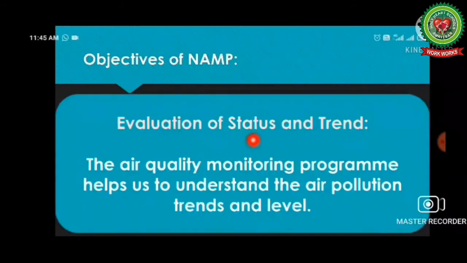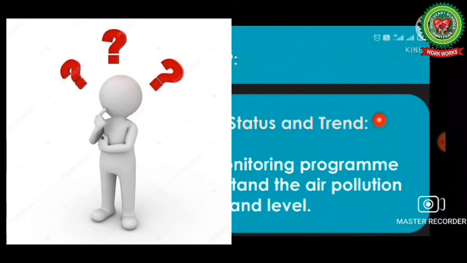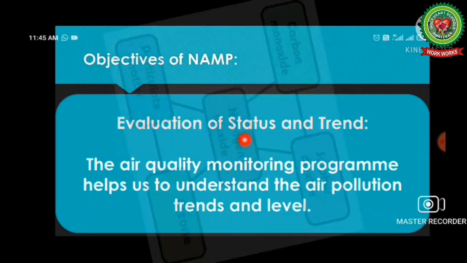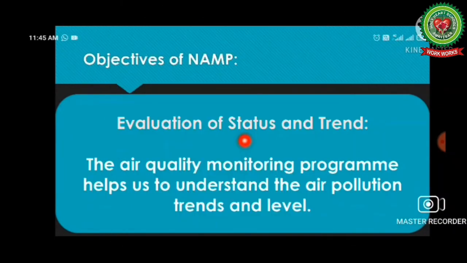Next is evaluation of status and trend. The air quality monitoring program helps us to understand the air pollution trends and levels. That means what is the new pollutant which is being added into the atmosphere, that comes up as a trend. And status means to see the previous pollutants, that how much of the previous pollutants level has been decreased.